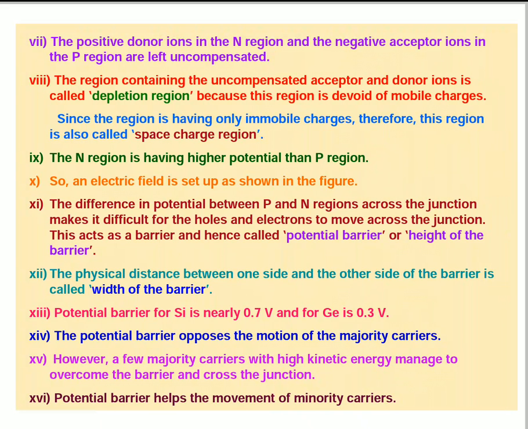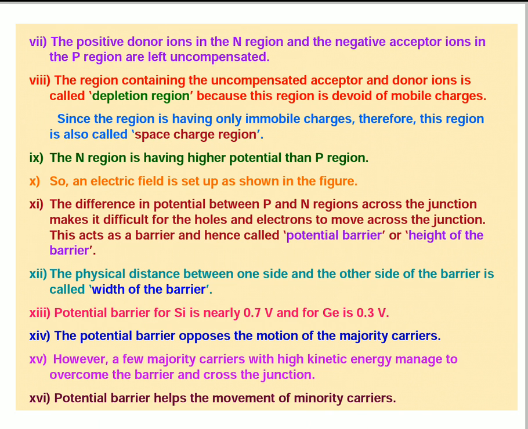The region containing the uncompensated acceptor and donor ions is called the depletion region because it is devoid of mobile charges. Since the region has only immobile charges, it is also called the space charge region.